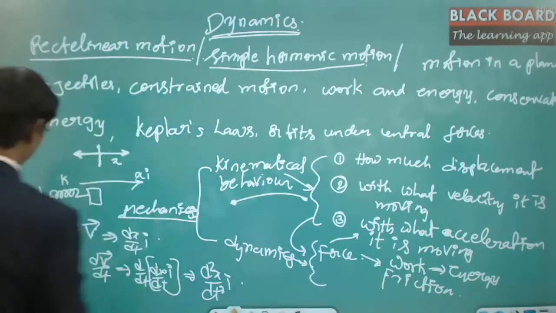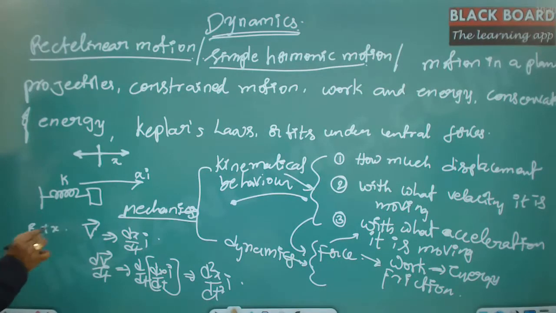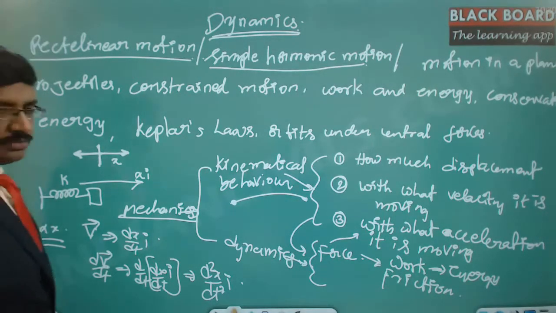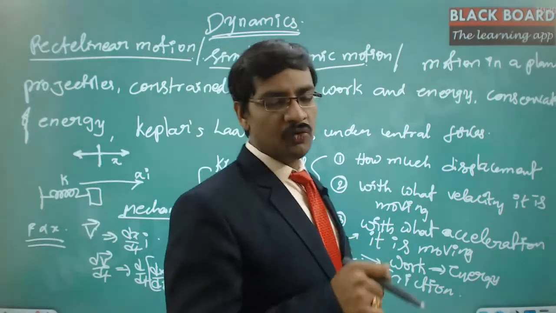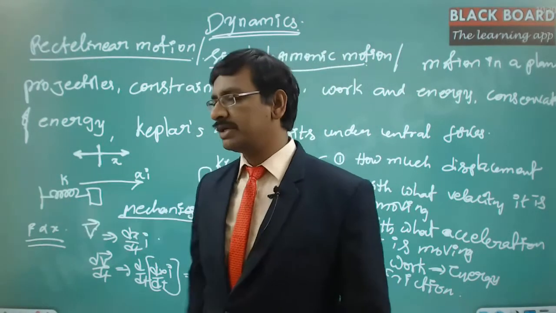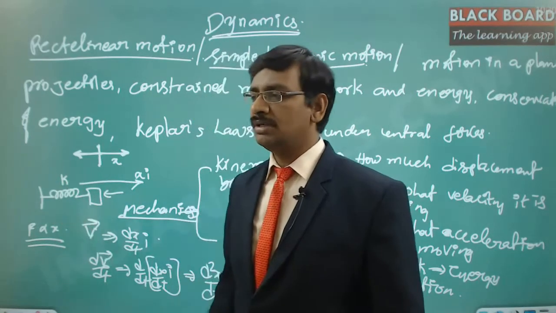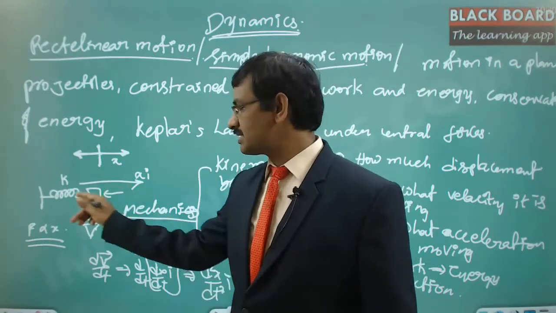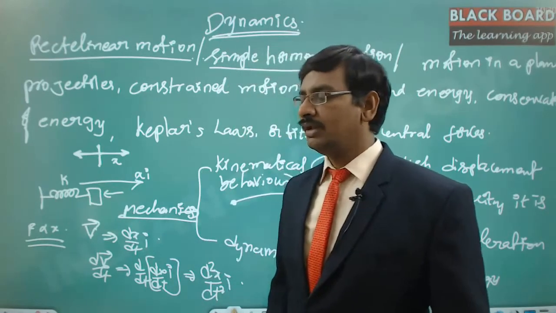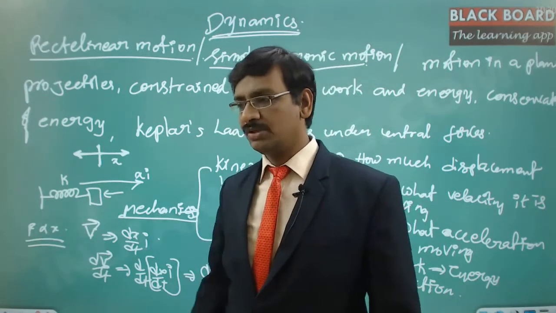That is, F is directly proportional to x. We know that the change in this particular length is dependent on this force. If you apply more force for the compression, then more length is going to be compressed. If you apply less force, then less length is going to be compressed by the spring. Then F is directly proportional to x.